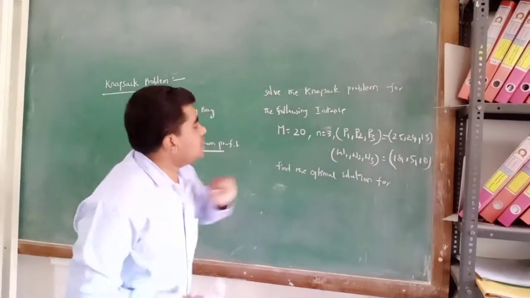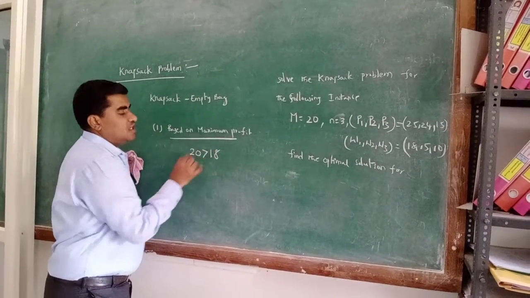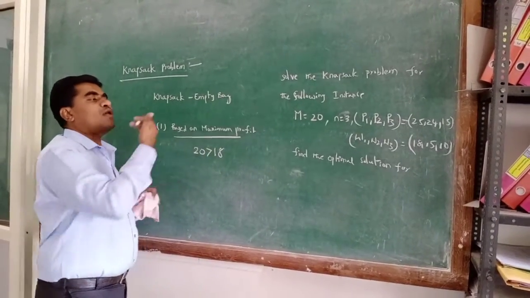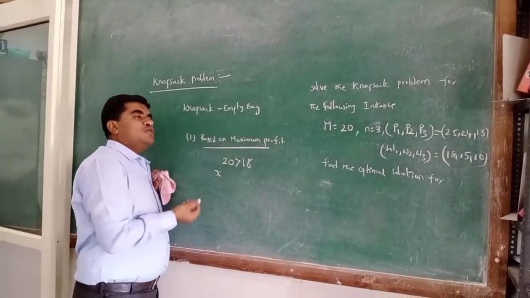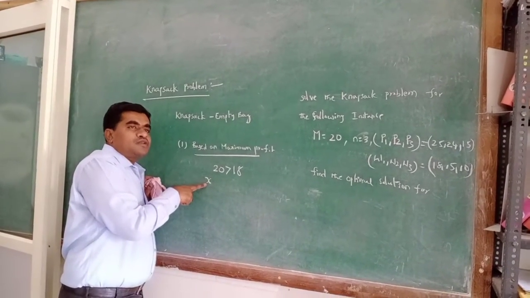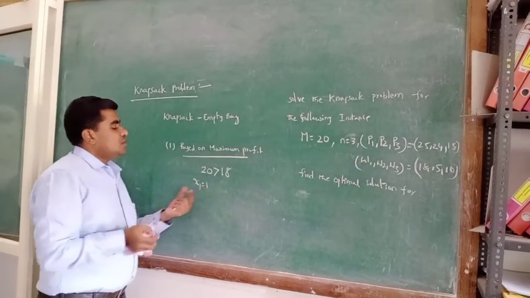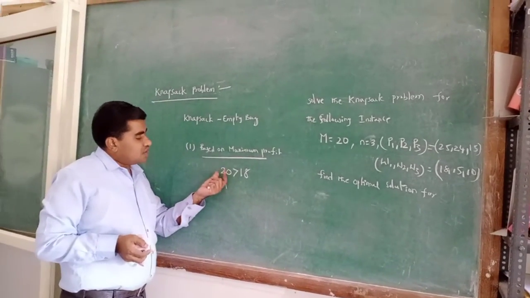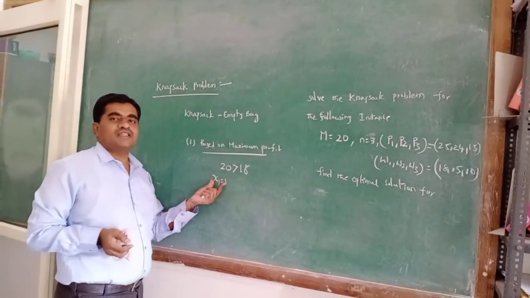So 18 is less than 20, so we can place the complete product in the bag. X indicates the fraction of the product we are placing in the bag, so X1 equals 1. That means the bag size is 20 and the weight of the product is 18, so you are placing it completely in the bag.